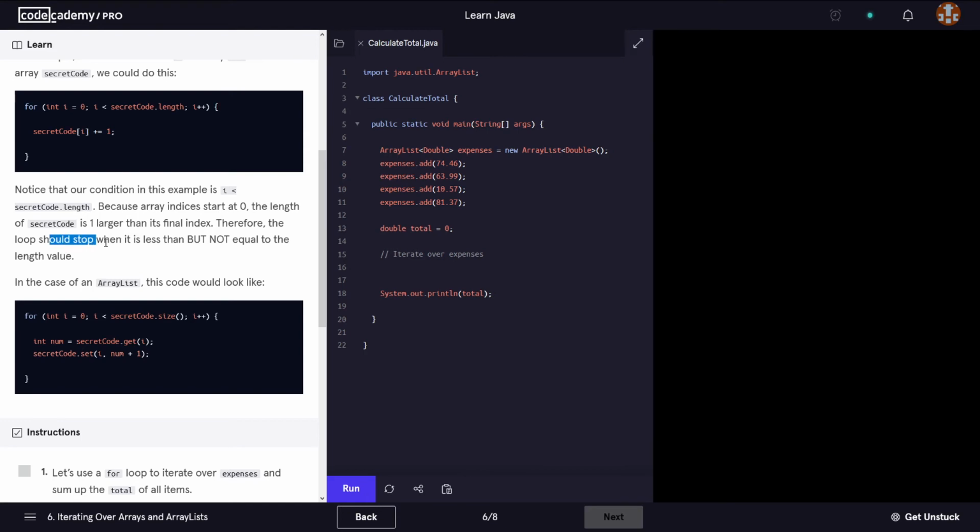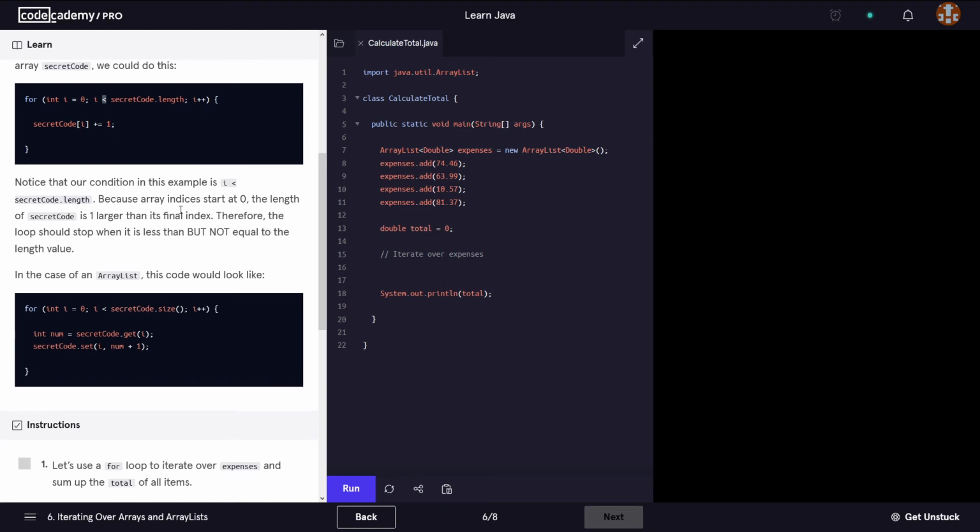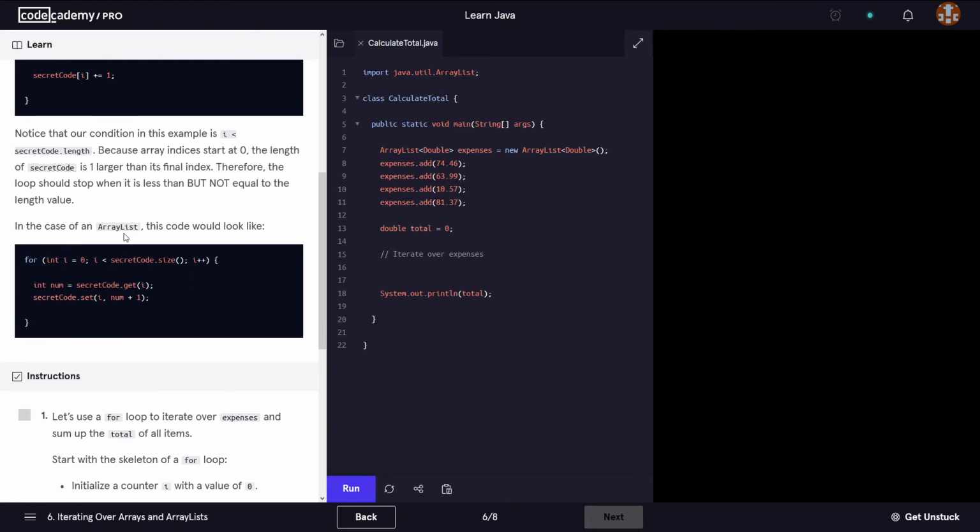Therefore, the loop should stop when it's less than, but not equal to, the length value, okay? In the case of an array list, this code would look like this.